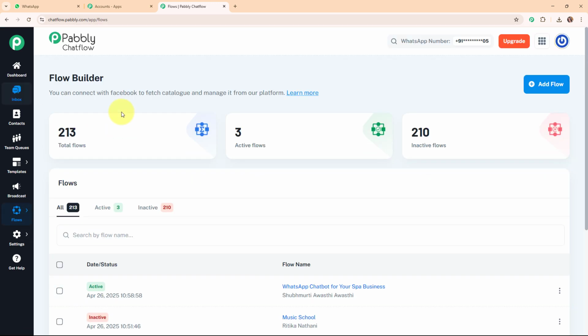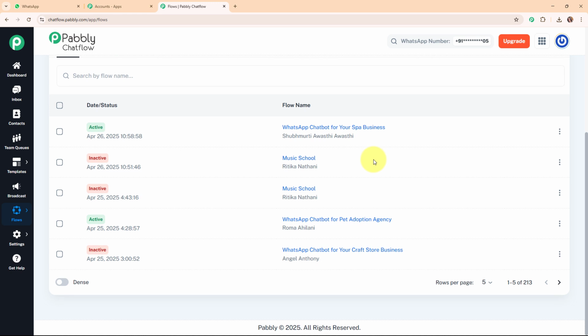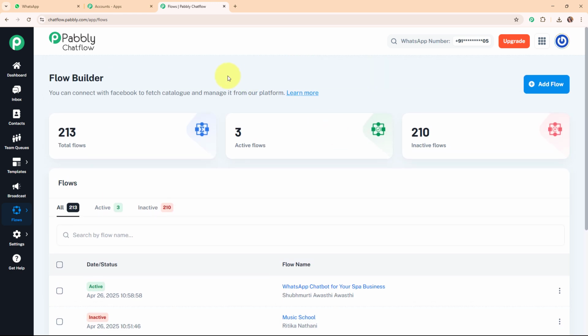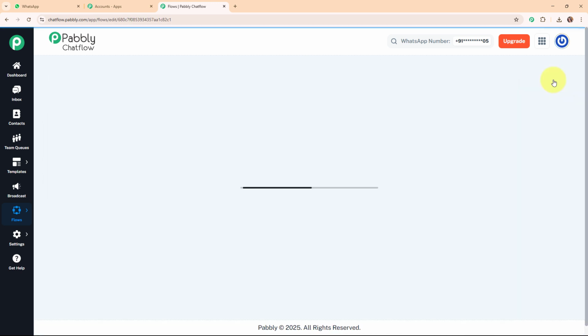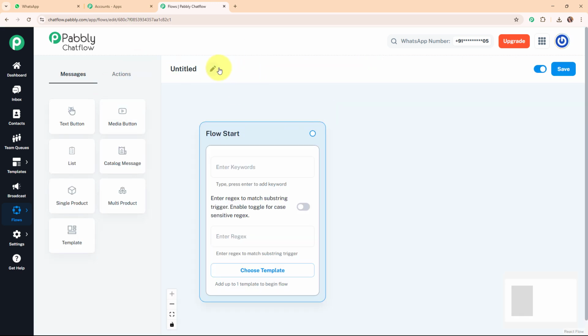Now here under this flow builder, you can see all the existing flows that I've already created using Pabbly Chat Flow. To create a new WhatsApp chatbot, I need to create a new flow first, and for that I'm going to click on this add flow button given on the top right corner. Then in the start flow, I'm going to give a name to my flow first, such as WhatsApp chatbot for pet adoption agency.